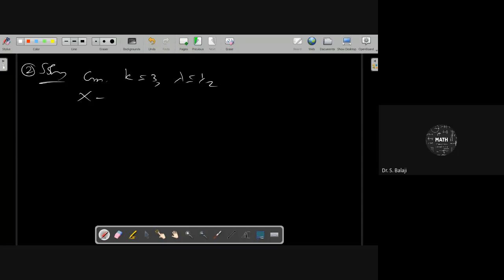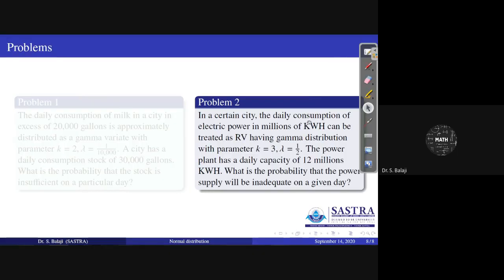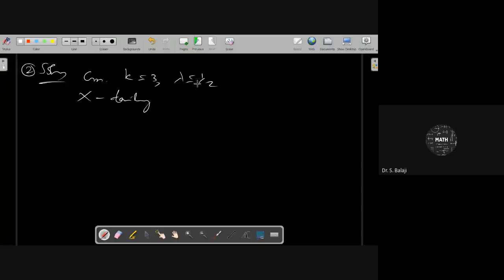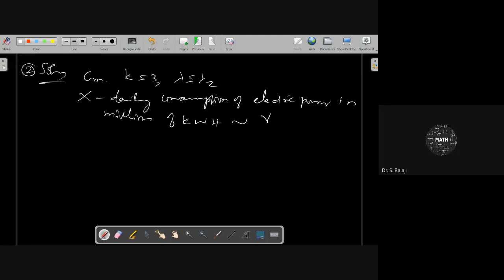X denotes the daily consumption of electric power in millions of kilowatt hour. That follows gamma distribution with k comma lambda. That is also given. This implies, what is the PDF of x?